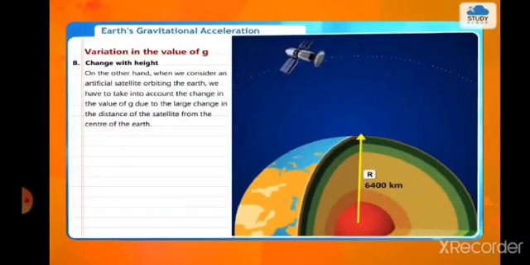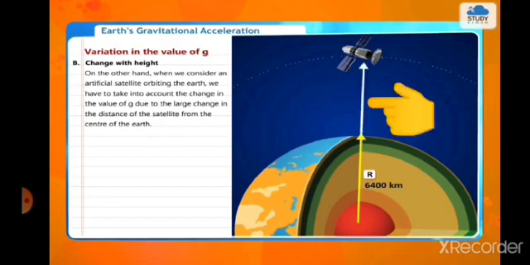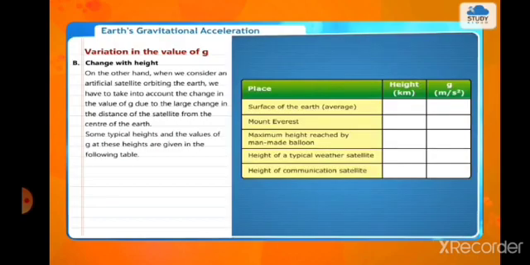Variation in the value of g. On the other hand, when we consider an artificial satellite orbiting the Earth, we have to take into account the change in the value of g due to the large change in the distance of the satellite from the center of the Earth. Some typical heights and the values of g at these heights are given in the following table.